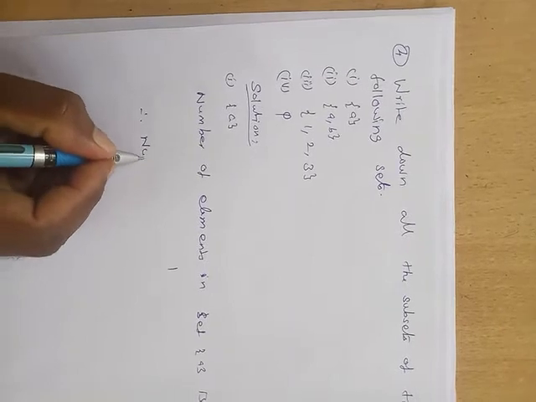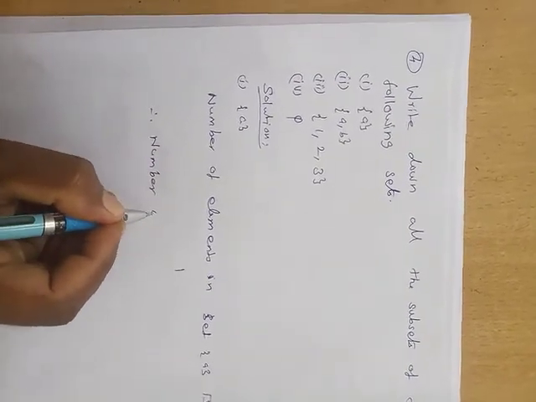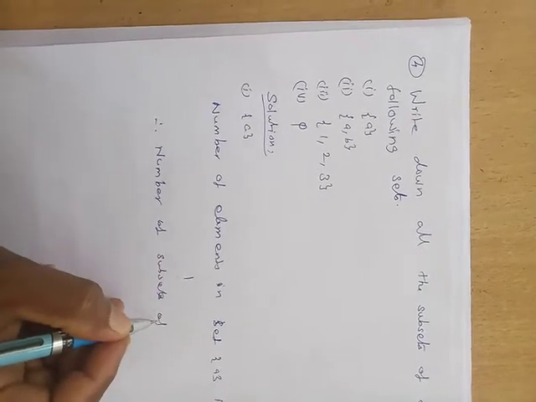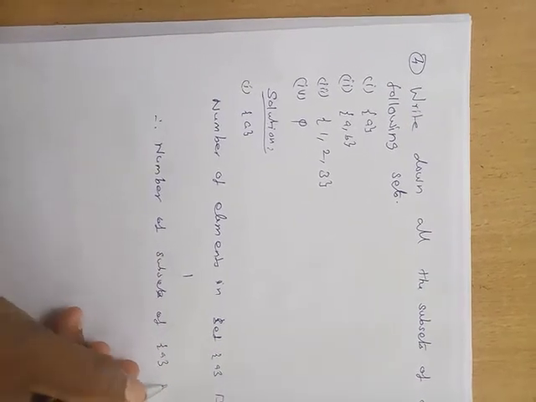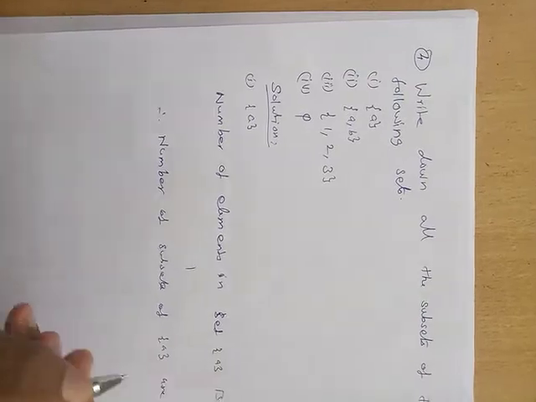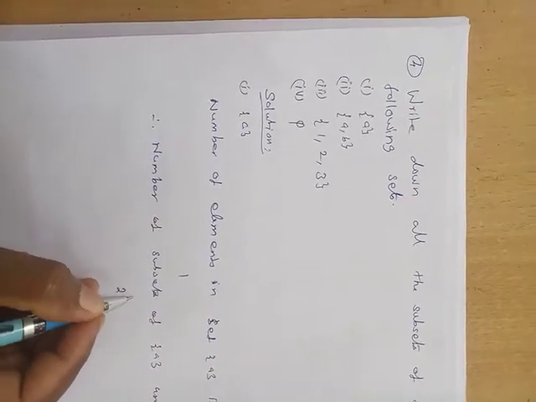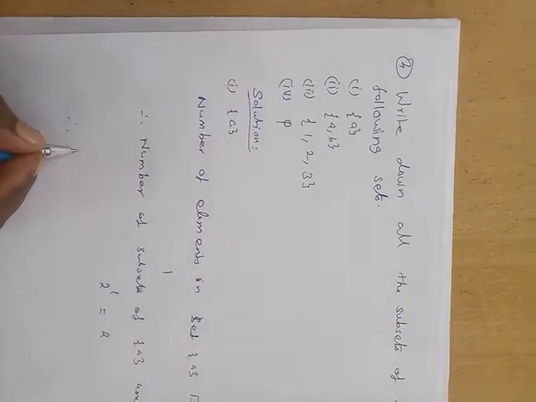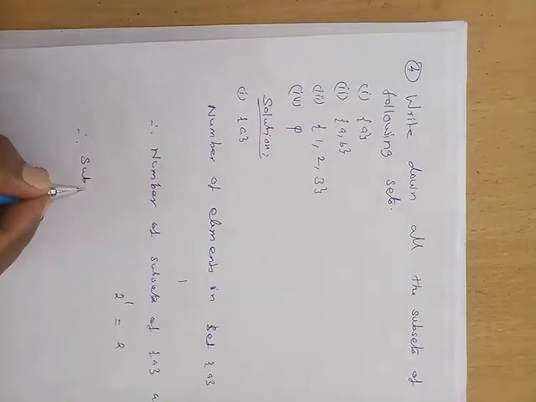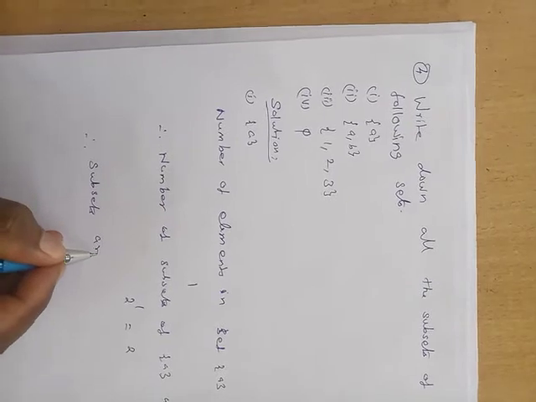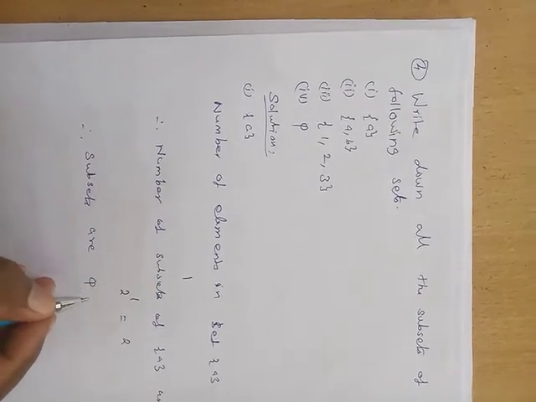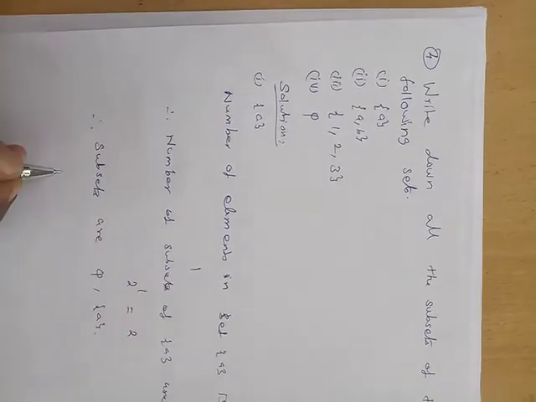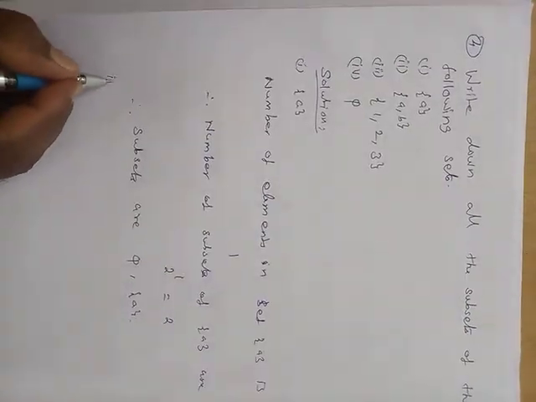Therefore, the number of subsets of the singleton set A is 2 power 1, which is equal to 2. Therefore, the subsets are: first subset empty, second subset the singleton set itself. So only 2 subsets.